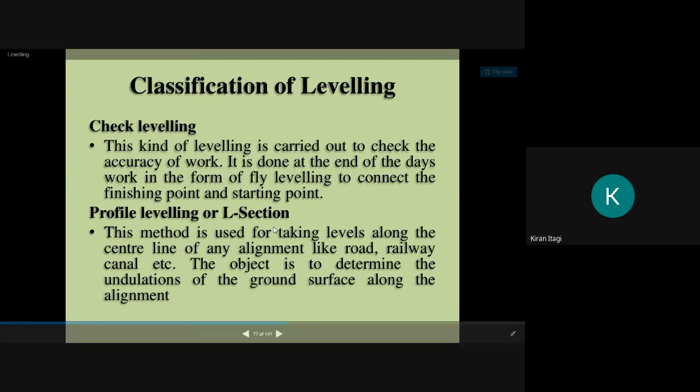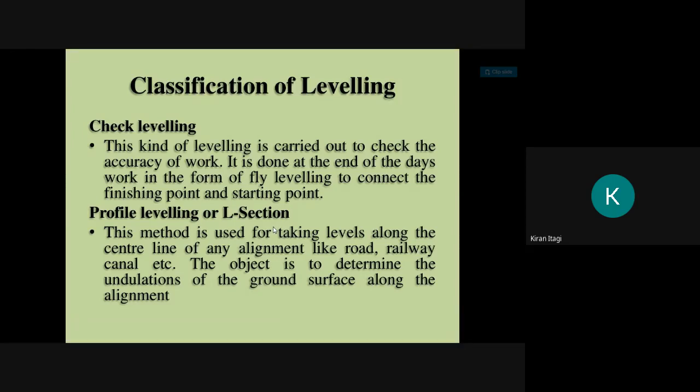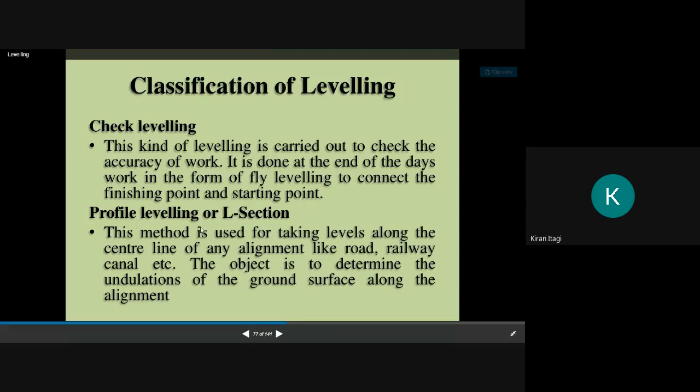We will take the center, that is 1.5 meters right hand side, 1.5 meters left hand side. We will do the center alignment, and we will do the leveling of that. The object is to determine the undulations of the ground surface along the alignment.